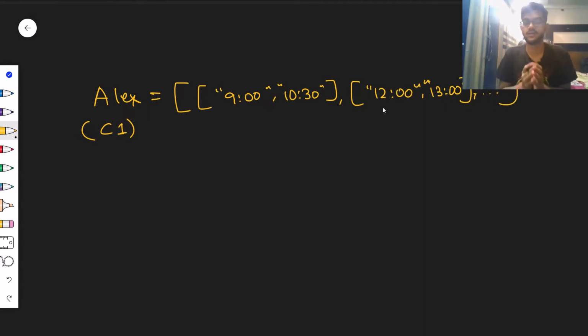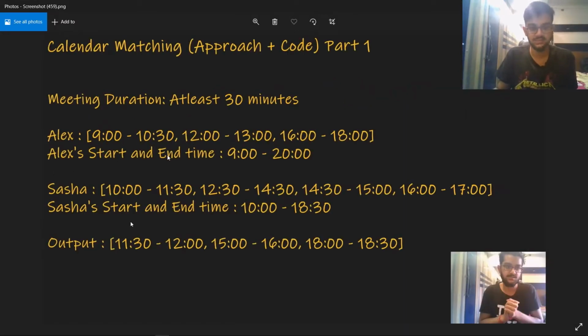In Python we call this a list of lists. Or you can even think of this as a matrix. It is a two-dimensional array definitely, but you can figure it out: list of lists. In C++, it might be called vectors of vectors. If I'm wrong, you can correct me in the comment section. So this is the format of input you will be given. And you will also be given Alex's start and end time.